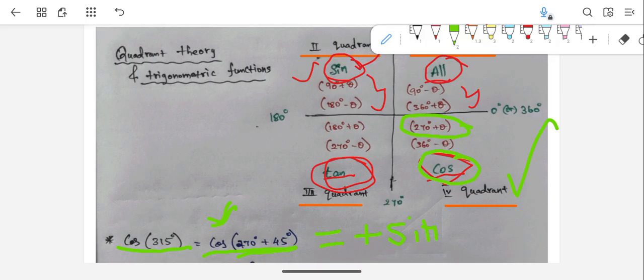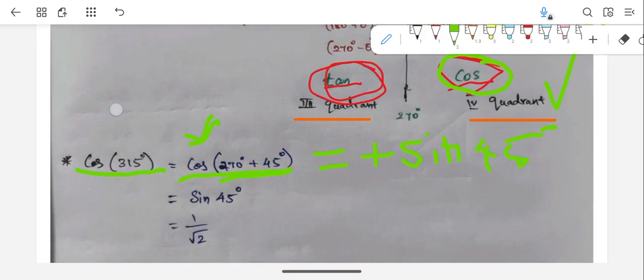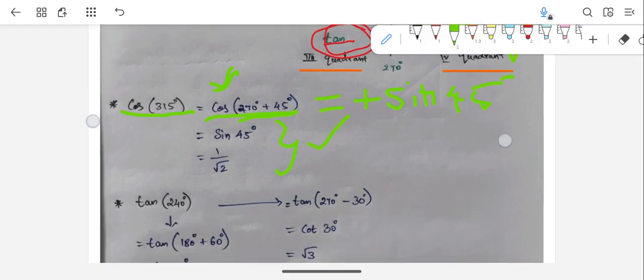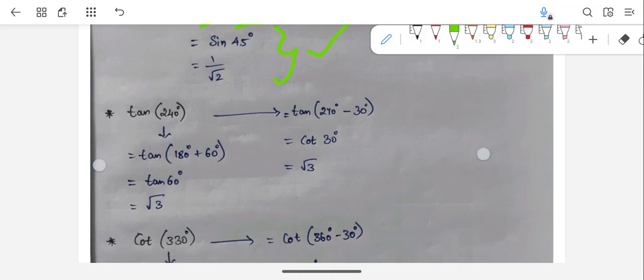Sine 45, right? That's it. So cos of 270 plus 45 degrees means plus sine 45 degrees. So cos 315 degrees is nothing but sine 45 degrees only. Sine 45, you know, is 1 by root 2, right? See, this is what I have written already also. I hope now you can understand, right?